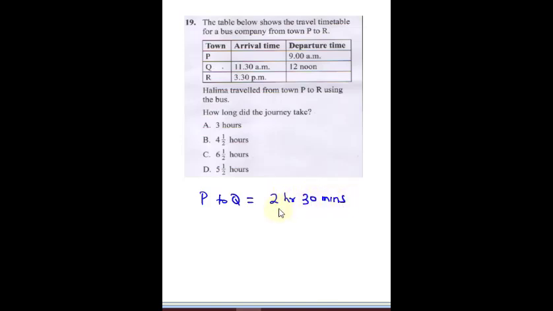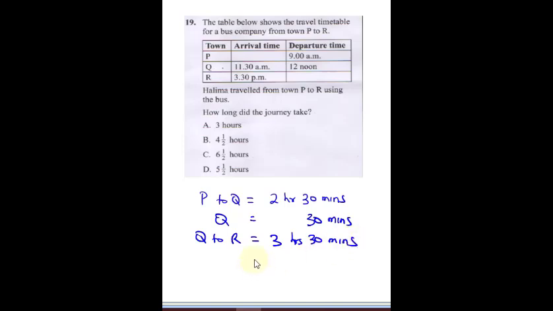Okay, so that's exactly the journey from P to Q. So then at Q they spent what? 30 minutes resting. So we have to add this 30 minutes. Okay, then from Q to R, that's from 12 noon to 3:30. They spent 3 hours and 30 minutes.